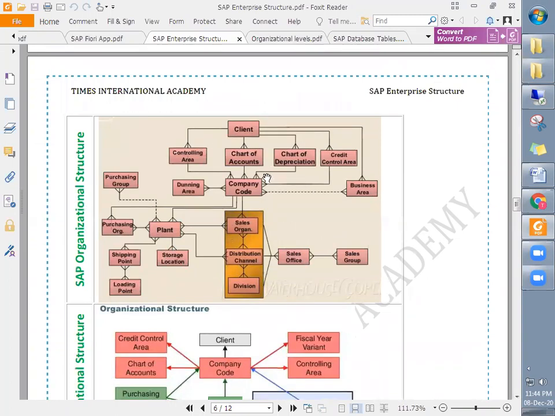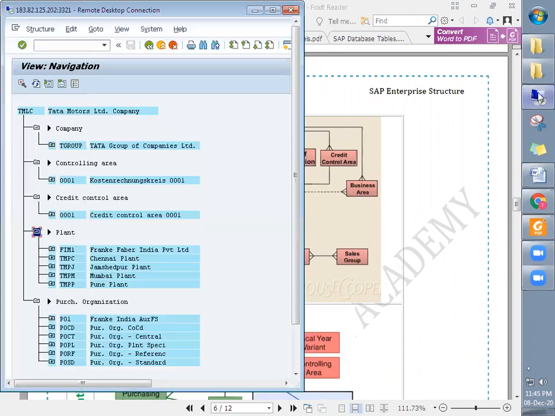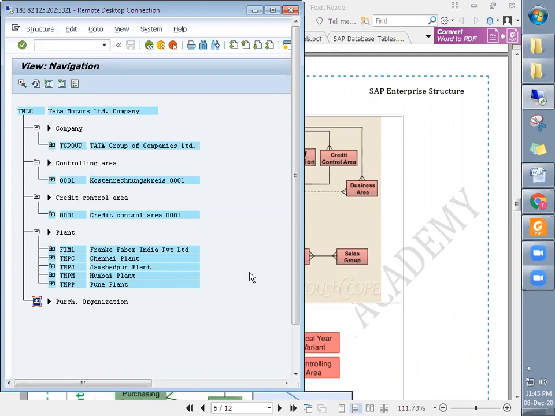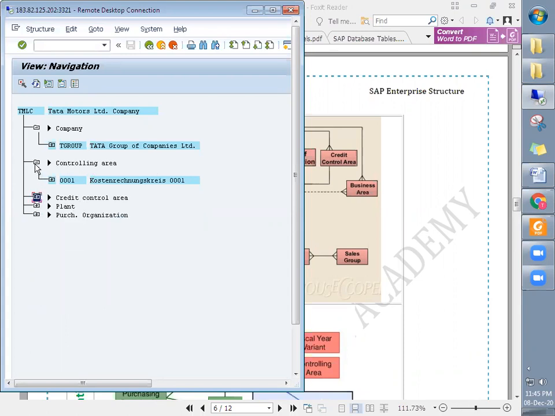Finally, they decide how the whole enterprise and organization structure will look. Every consultant does their part, and it will automatically appear like this. The controlling area and credit control are created by the FICO consultants, and the plant is created by MM. Though created by different consultants, finally it appears here like this.